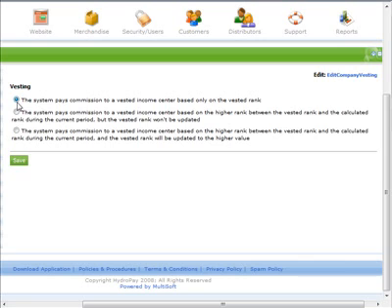The first option will cause commission calculations to pay vested members on the rank that you have set them at. The second option will pay commission to vested members based on the rank you have set them at, or at the greater level if they have qualified for a higher rank. These members will not be awarded the new higher rank. The third option causes the commission process to pay vested members at the higher of the 2 ranks, vested or qualified, and will allow them to retain their new rank if they qualify for one that is higher. Click Save to update the method by which vesting operates in your system.